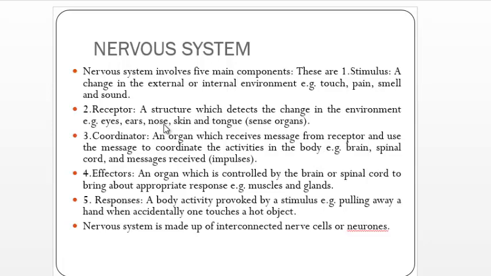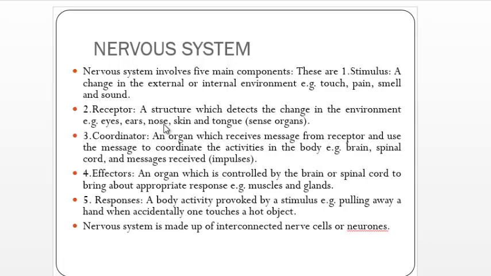The receptor has the ability of transduction, the ability to change the stimulus into an electrical signal, and then the electrical signal is sent to the coordinator. The coordinator is the organ which receives the nervous signal, the message from the receptor, and uses that message to coordinate activities. The coordinator is the brain and spinal cord.